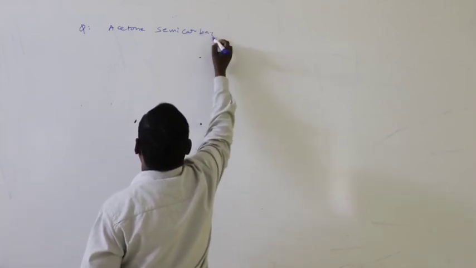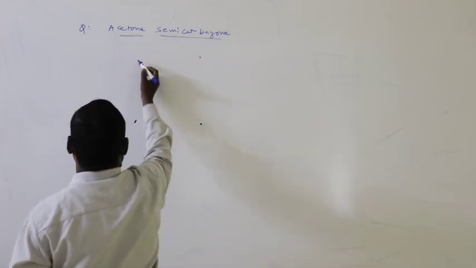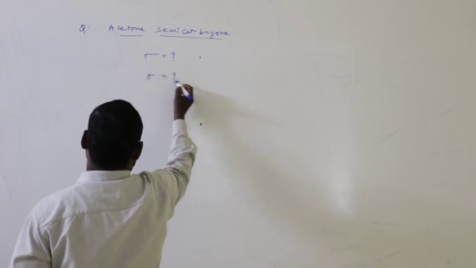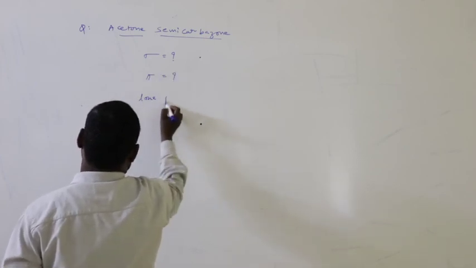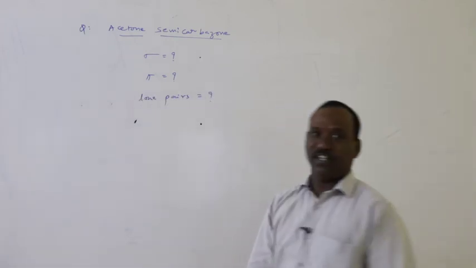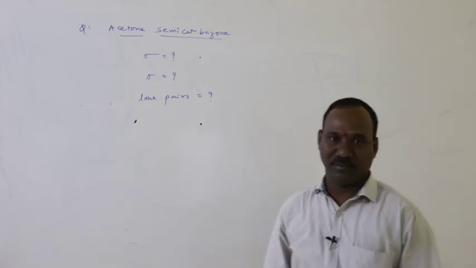In acetone semicarbazone, number of sigma bonds, number of pi bonds and number of lone pairs.